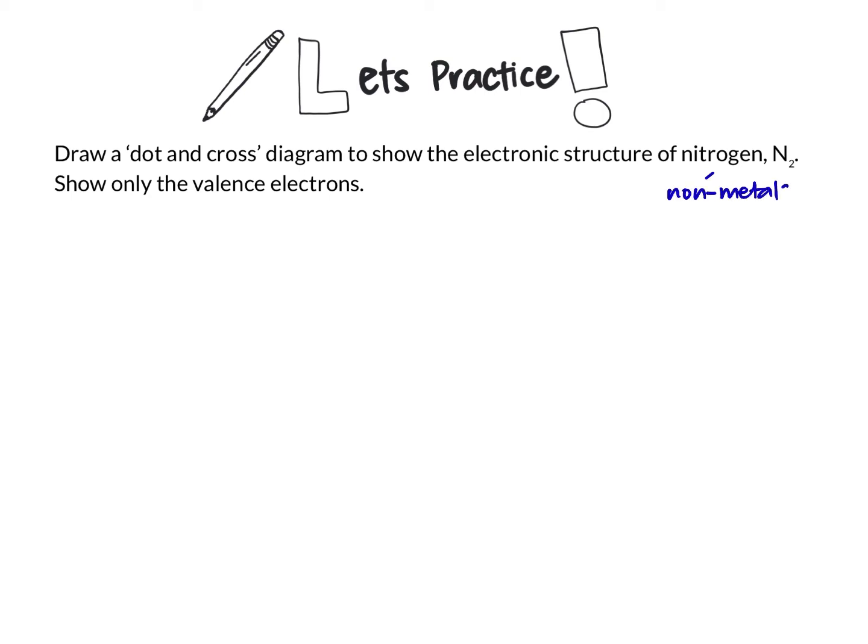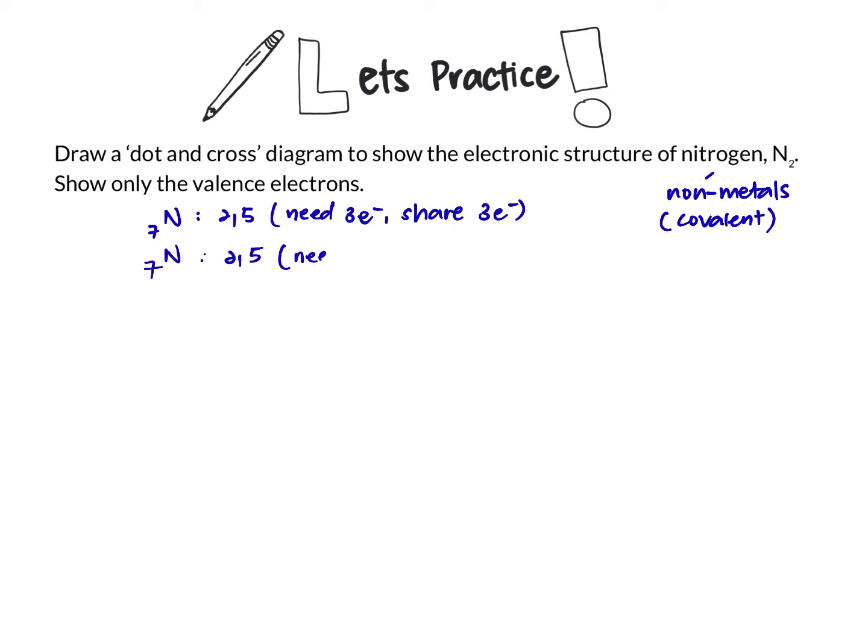Once again, check that the atoms in these molecules are non-metals, which give you a covalent drawing. From the periodic table, look at the proton number, which gives you the electronic configuration of 2,5, and the working that each nitrogen atom needs 3 electrons to reach 8 electrons in the outermost shell, so it will share 3 electrons. This will leave you with 5 minus 3 electrons, which gives 2 electrons in the unshared shell.